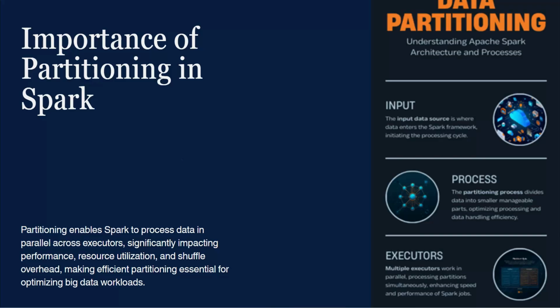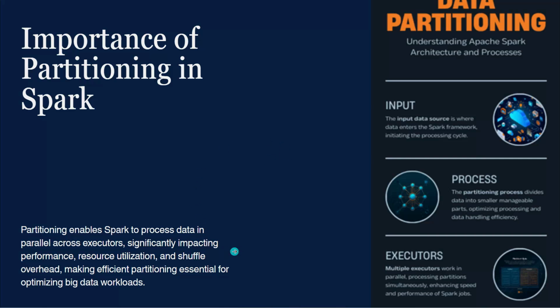Let's first understand why partitioning is so important in Apache Spark. Spark is designed as a distributed computing framework, which means it processes large datasets across multiple machines in parallel. Instead of processing the entire dataset on a single machine, Spark splits the data into smaller chunks, called partitions. Each partition is assigned to a different executor, and then Spark runs tasks in parallel across the cluster. This parallel processing is what makes Spark extremely powerful for big data workloads.